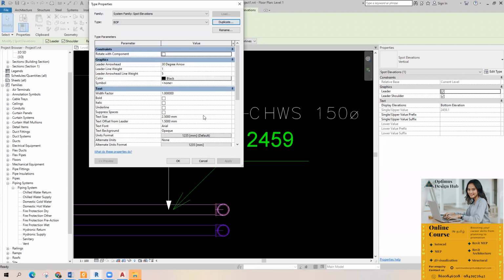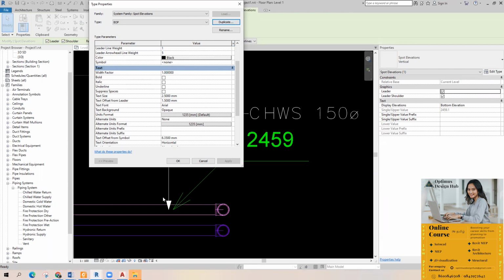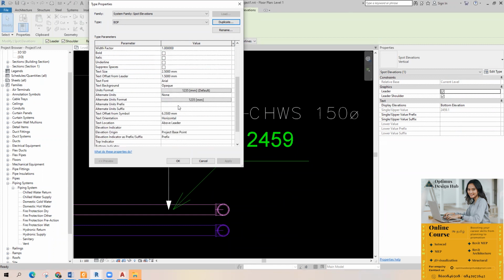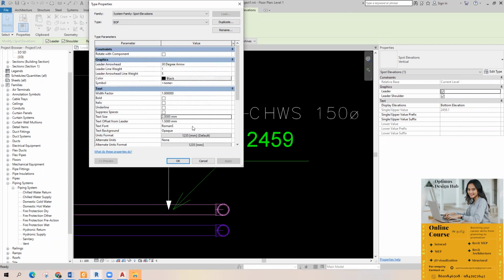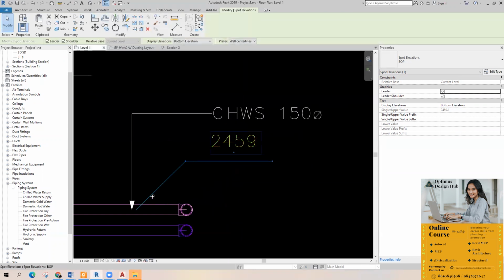You can change properties of this particular family. It is a system family. It's a default family. Like if you want to change the font, you can change the font. It is Roman. If you want to change the text size, you can change the text size. And if you don't want to have the arrow, you can put it as none. Just click OK. If you want to hide this line, you can.